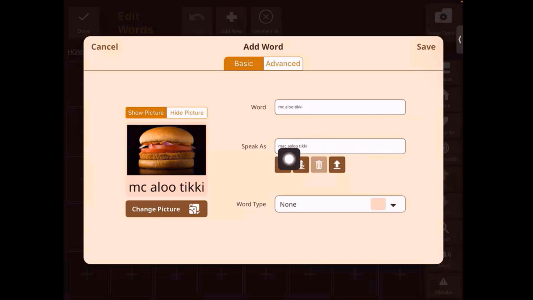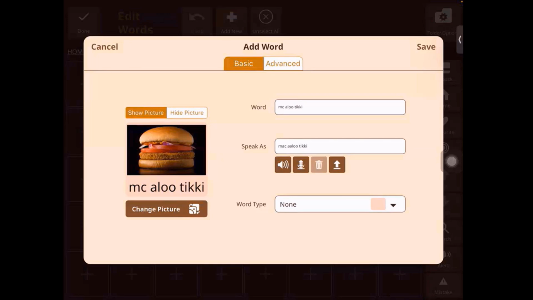The second button that you have here is the microphone button, which allows you to record and put your own voice in there, right? So that also is possible. If you press on that button, it will allow you to record your voice, and then you can use that. The third option over here is you can now upload an audio. If you have a pre-saved audio file on your device, you could upload that, and that could be what the word speaks out as, right?